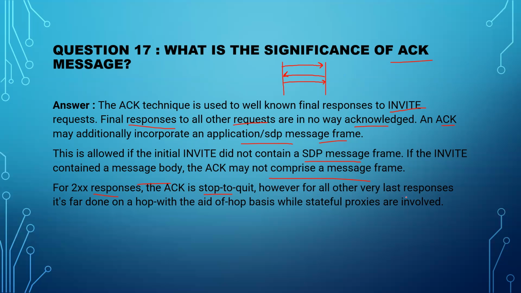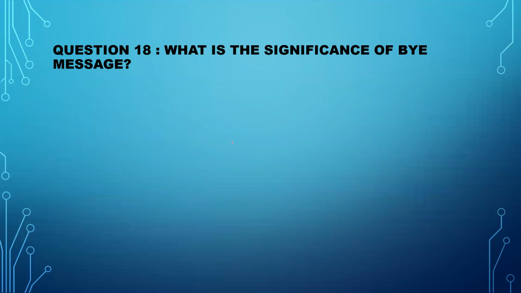However, for all other final responses, it's sent on a hop by hop basis while stateful proxies are involved. So you can just ignore this one. That means just for the 2xx responses, the ACK would be there. So here you can see, this is allowed if the initial INVITE did not contain an SDP message body. If the INVITE contained a message body, ACK may not carry a message body, right?